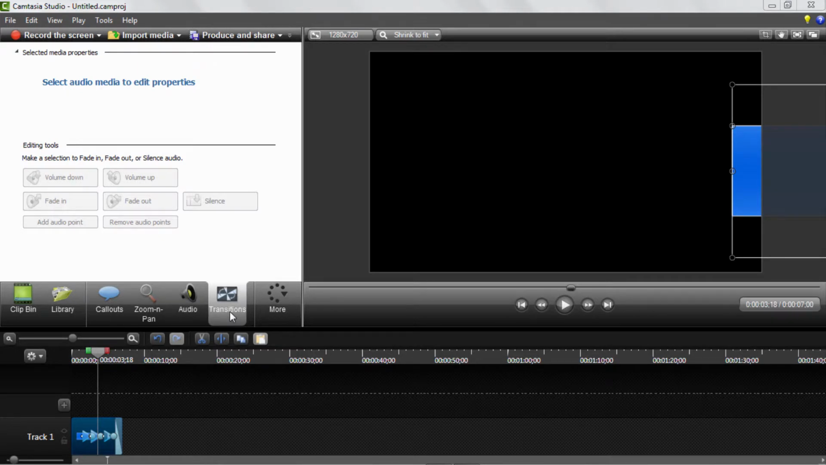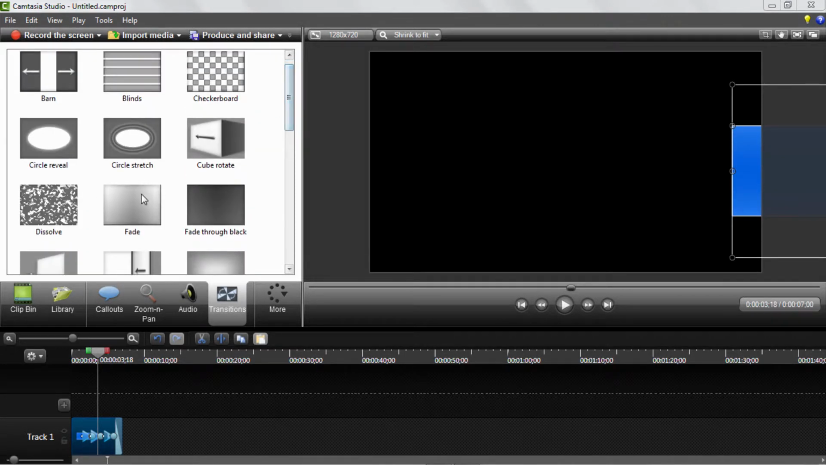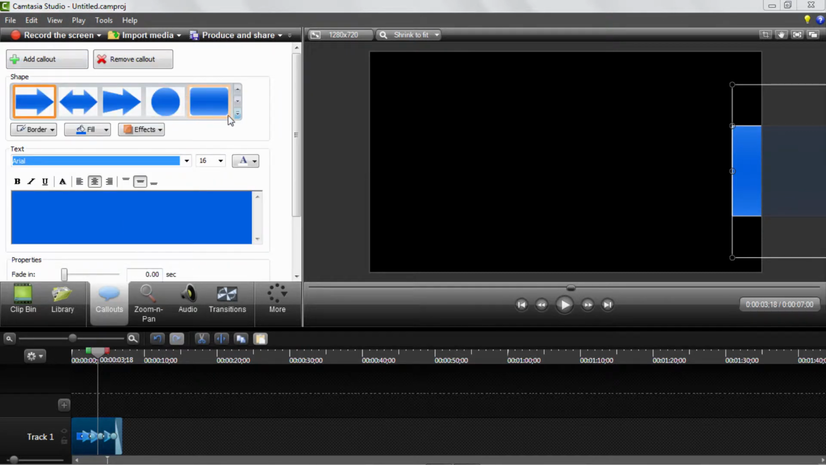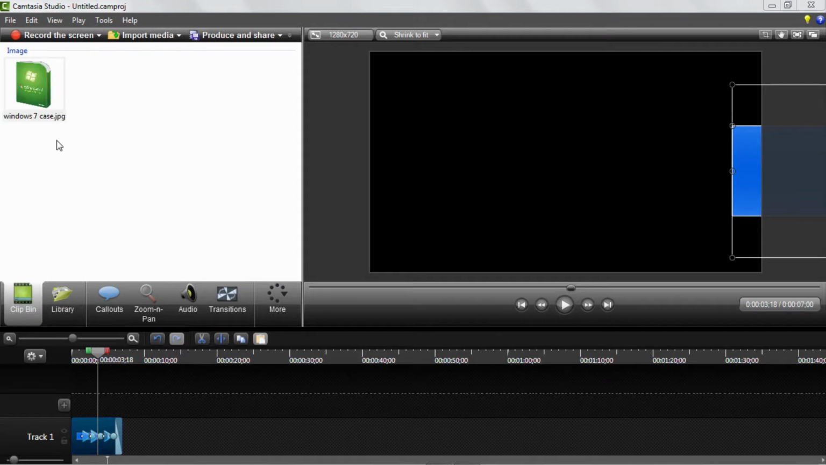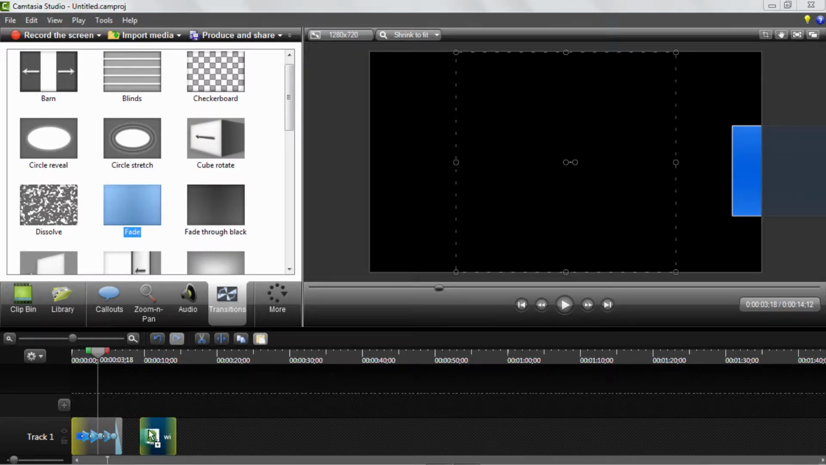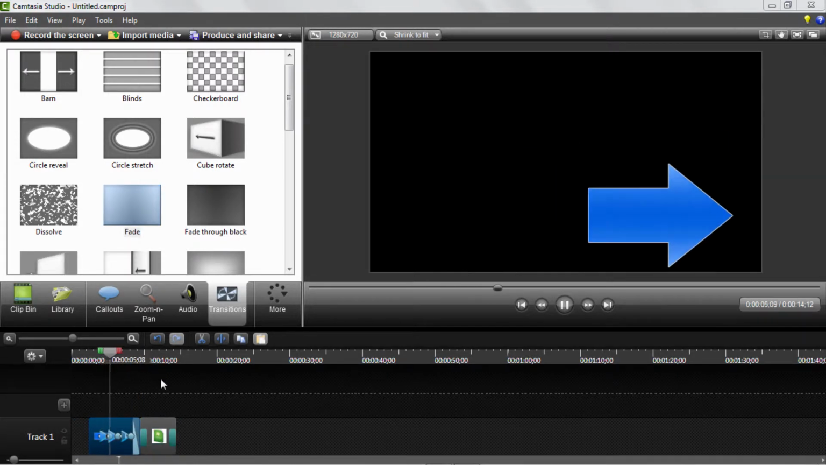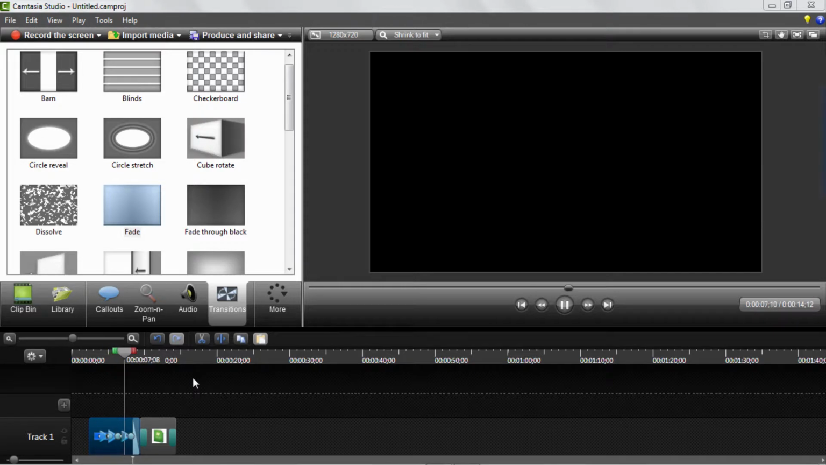Now over here is transitions. This is obviously some more cool features. Transitions are between clips. For example, I'll put this clip in over here. What I can do now is add a transition, for example, fade, which is a very common one which I use. You can use fade, and let me just drag that over here. And basically what that does is, you'll see it fade in.